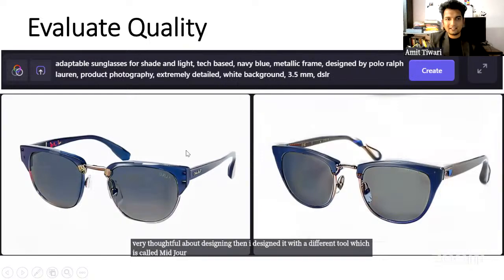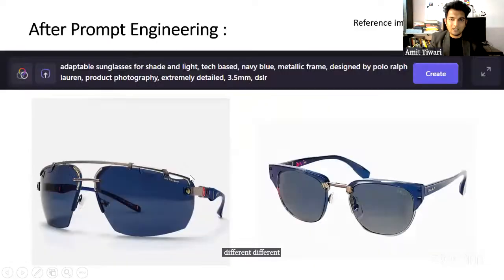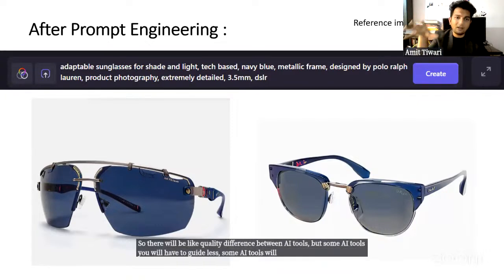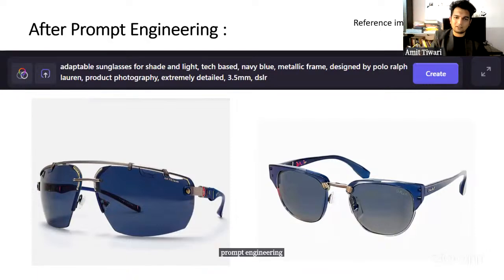And when I designed it with different software, I was able to achieve products like this. There will be a quality difference between AI tools, but some AI tools you will have to guide less, some AI tools you will have to guide more. But the principles of AI prompt engineering are going to be constant.